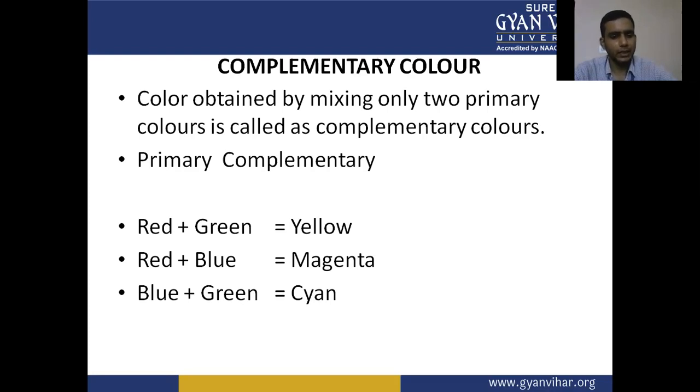Blue plus green equals cyan. So these are the three complementary colors formed by primary colors, also known as primary complementary colors. Understand? So yellow, magenta, and cyan are the three primary complementary colors.